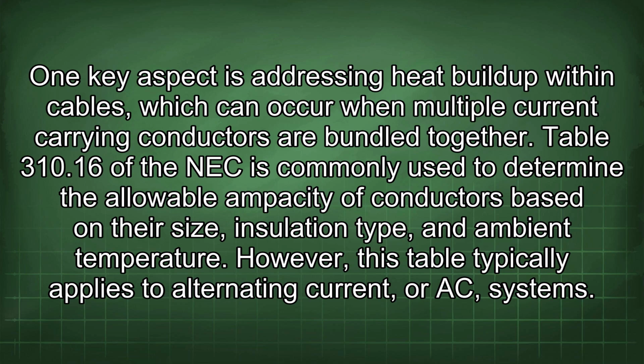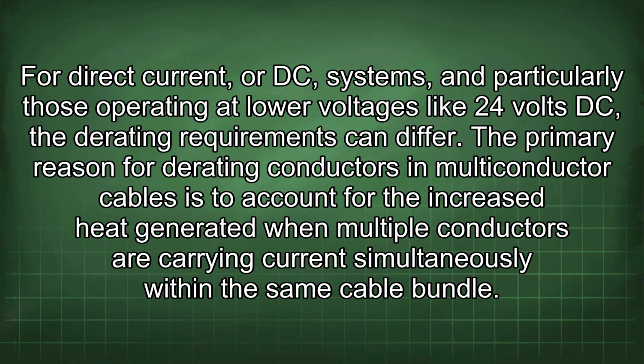Table 310.16 of the NEC is commonly used to determine the allowable ampacity of conductors based on their size, insulation type, and ambient temperature. However, this table typically applies to alternating current, or AC, systems. For direct current, or DC systems, and particularly those operating at low voltages like 24 volts DC, the derating requirements can differ. The primary reason for derating conductors in multiconductor cables is to account for the increased heat generated when multiple conductors are carrying current simultaneously within the same cable bundle.